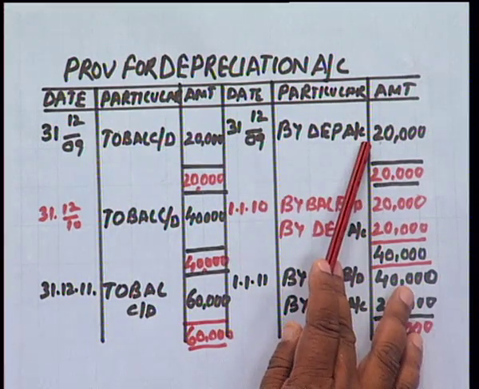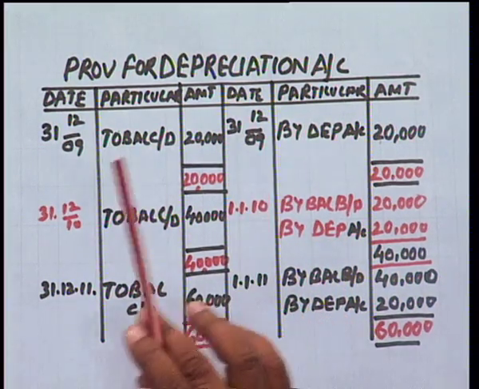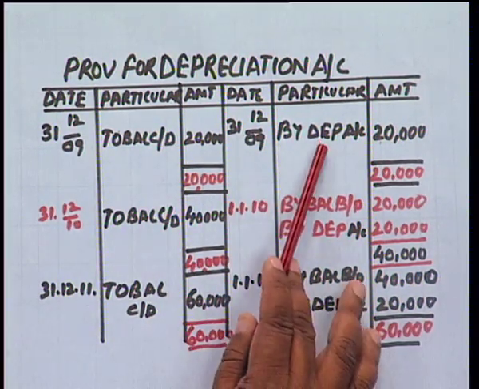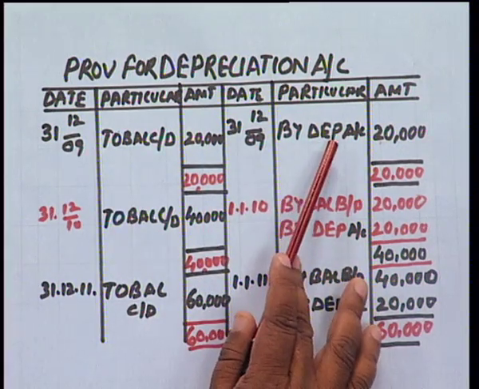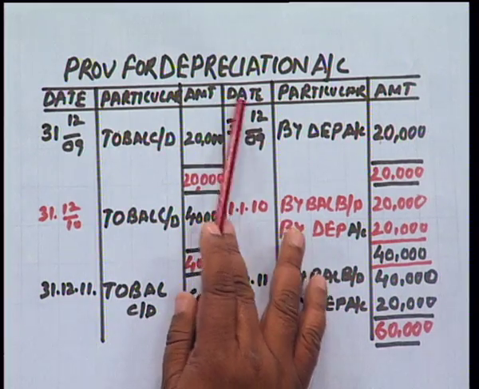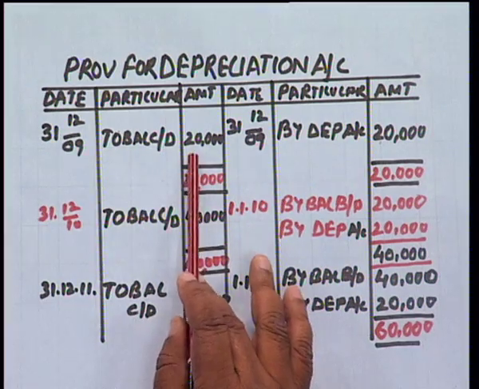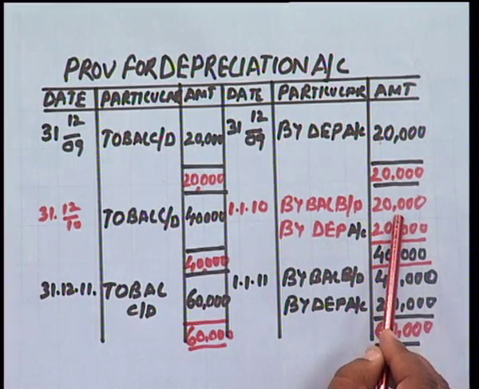So depreciation account debit to provision for depreciation. You will see the difference. In the first case we charge directly the depreciation to asset account, but now we are showing depreciation in a separate account, that is provision for depreciation account. So this will become a closing balance at the end of the year.